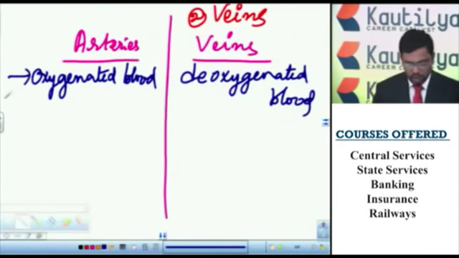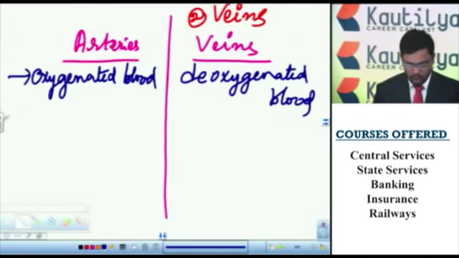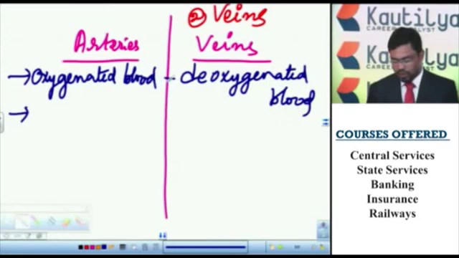That means the arteries carry the oxygenated blood away from the heart, whereas the veins collect the impure or deoxygenated blood from different parts of the body and transport it towards the heart.